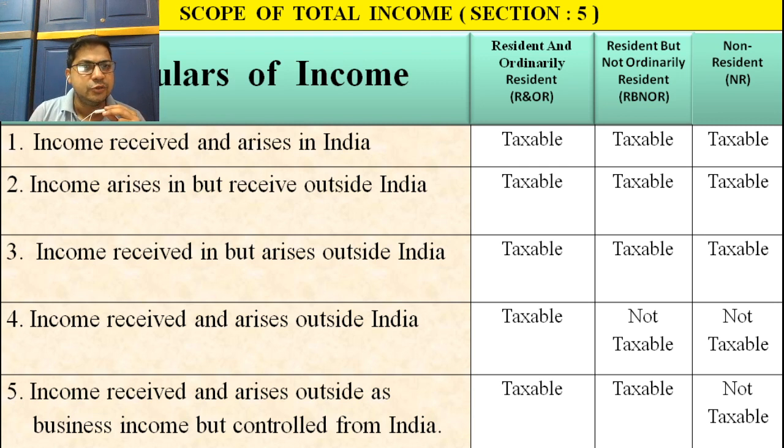Unless you follow these five rules, you cannot solve the problem, and you cannot write any short note on scope of income. These things you have to keep in mind. It is very important. Sometimes they may ask any one rule in the objective questions also. Therefore, this module topic is very important. You should know these five rules. So I hope you understood these five rules.